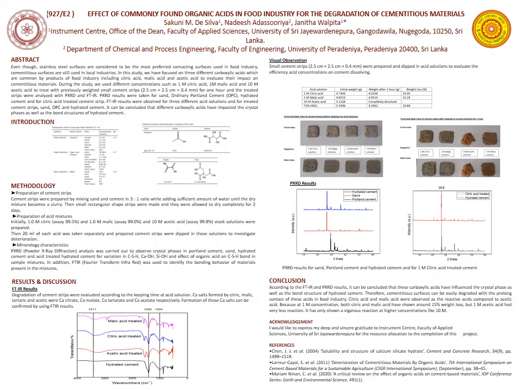According to visual observations, after 1 hour of dipping time, 1M citric acid and 1M malic acid have shown weight loss percentages of 15.05% and 15.24% respectively, while the cement strips dipped in 10M acetic acid have shown a complete dissolution. PXRD results were taken for sand, ordinary Portland cement, hydrated cement and for citric acid treated cement strips. FTIR results were obtained for 3 different acid solutions and for treated cement strips, sand, ordinary Portland cement and hydrated cement.